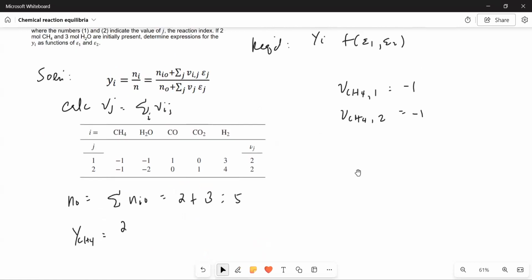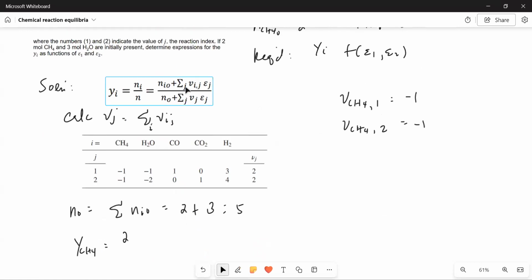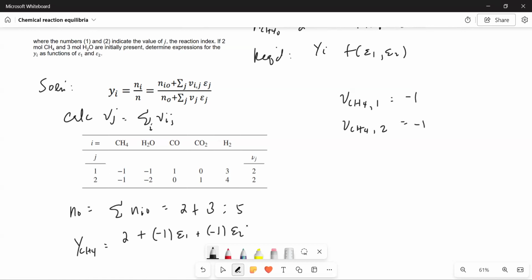So if we write that here, then it's 2 plus -1 times epsilon 1 for reaction 1, plus -1 times epsilon 2. I hope you got that.